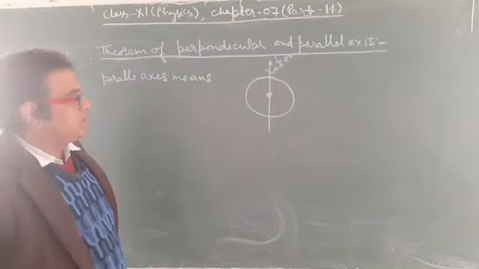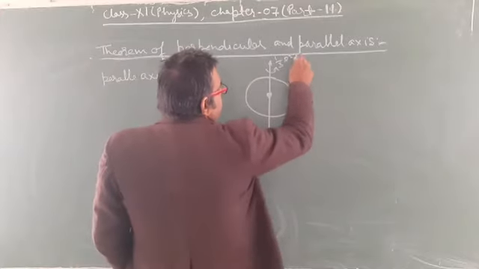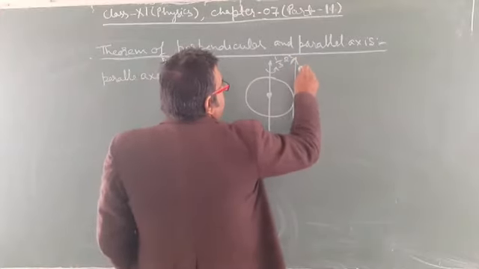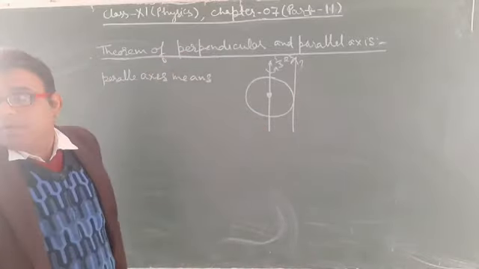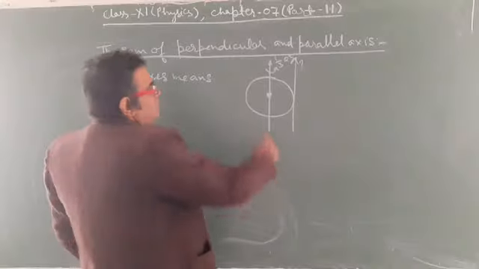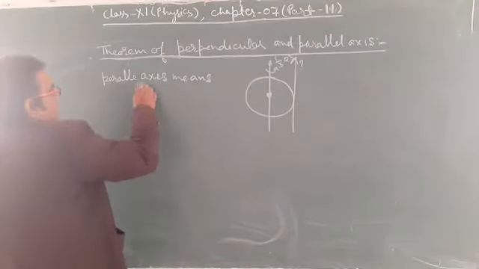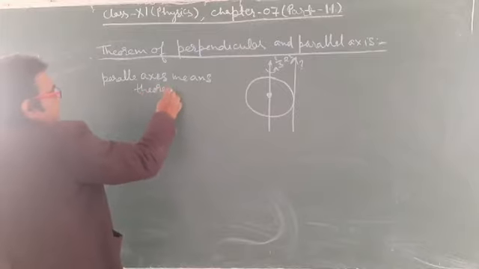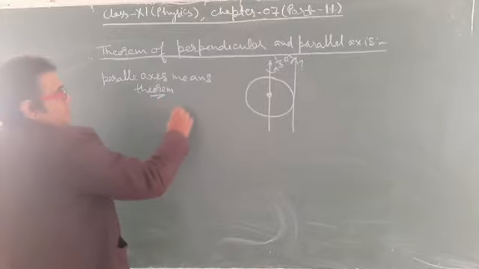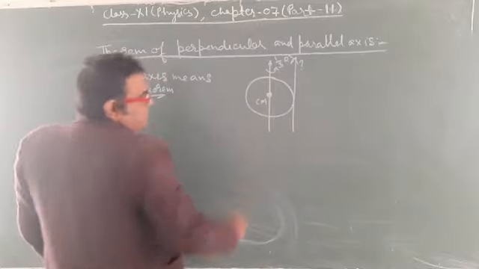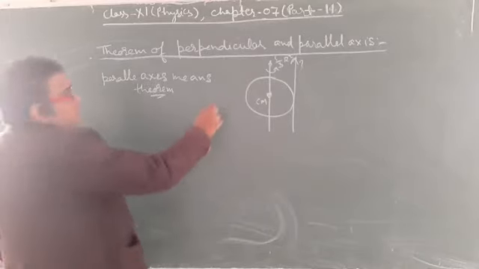If you have to find the moment of inertia about this other axis of rotation, what we will do for the parallel axis theorem is this. Suppose this is the center of mass.